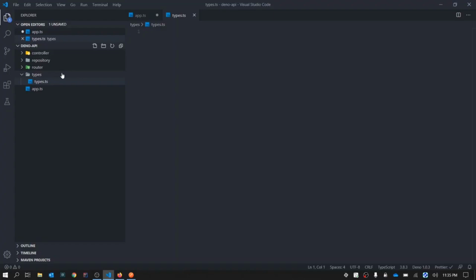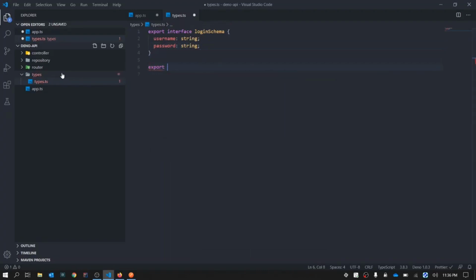Now in types, we will basically have two major types. One will be a login type and a sign up type, because this is a simple login and sign up scenario. First, we will export interface, and define the interface login schema. In the schema, we will have username of type string, then password of type string. This completes the login schema.